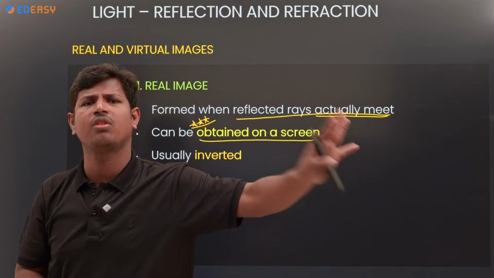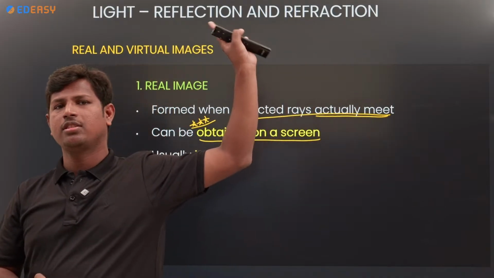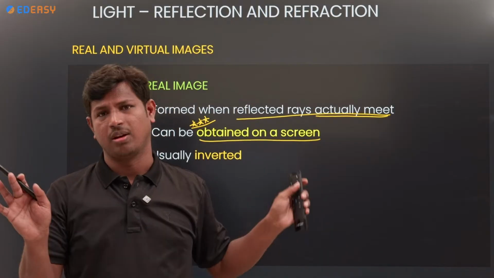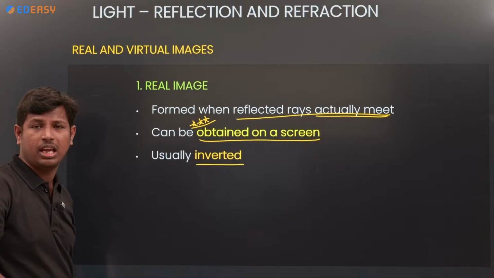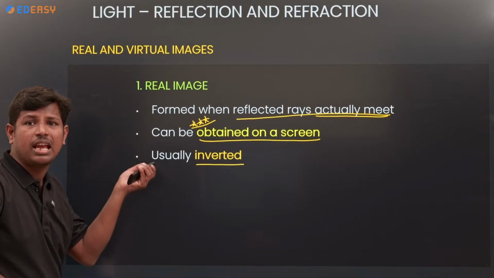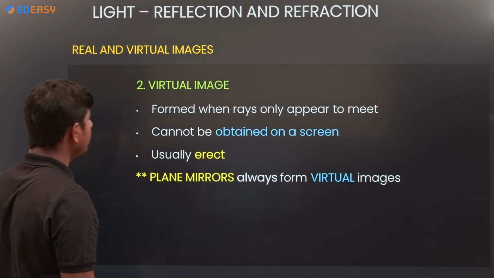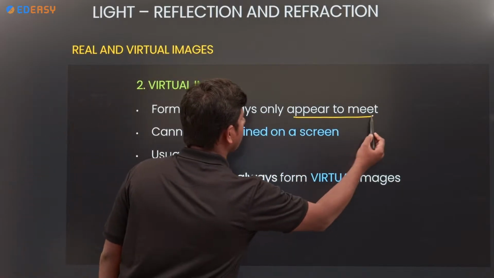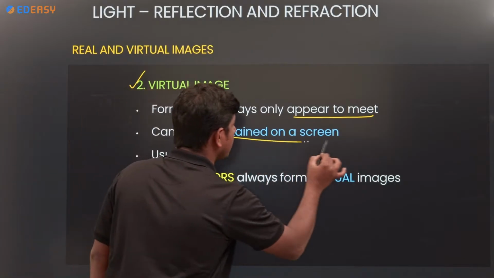Forms on the screen or not, you have to check. Forming on a screen, yes, it's real. Not forming on a screen, it's virtual only. Okay. And the real image is usually inverted. Virtual image is erect. Virtual image appears to meet at a point. Virtual image cannot be obtained on a screen.